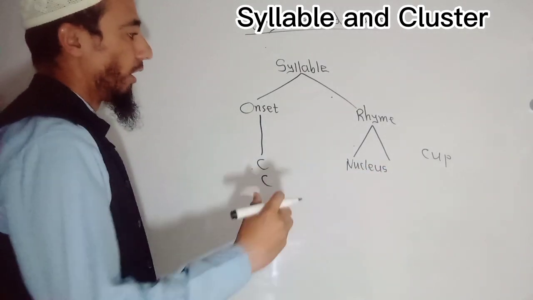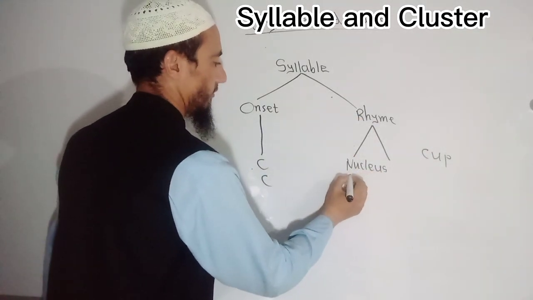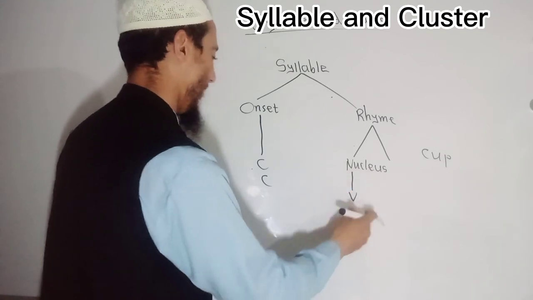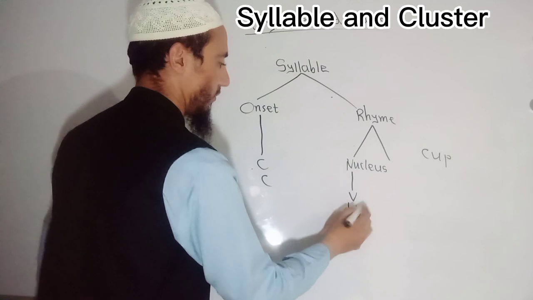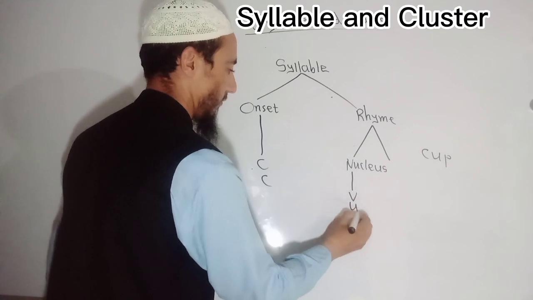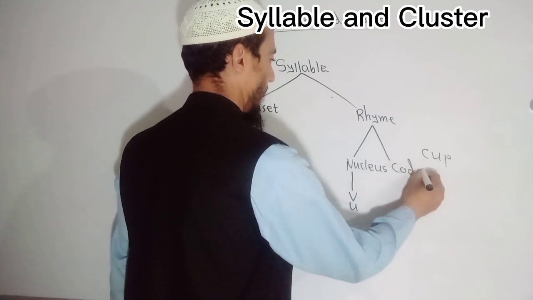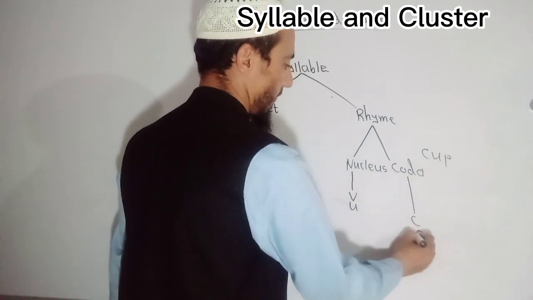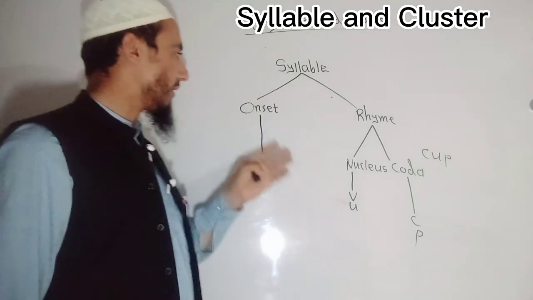Okay. Now in nucleus we have U, which is a vowel sound. So here I will write V, which is vowel. So below I will write U. It means it represents the U vowel sound. Okay. And after that we have coda. So coda is a consonant. So in coda we have P. So listeners and audience, you see this is the structure of a syllable.